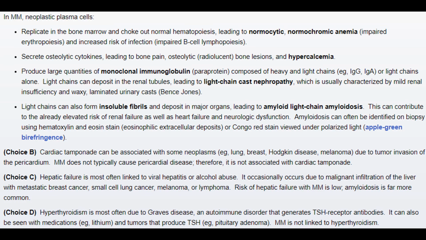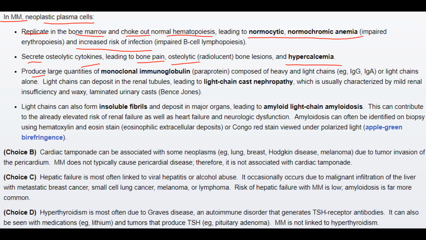In multiple myeloma, neoplastic plasma cells replicate in bone marrow and choke out normal hematopoiesis, leading to normocytic normochromic anemia due to impaired erythropoiesis and increased risk of infection because of impaired B-cell lymphopoiesis. They secrete osteolytic cytokines that lead to bone pain, osteolytic radiolucent bone lesions, and hypercalcemia.